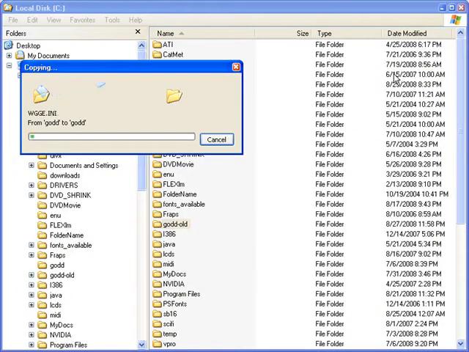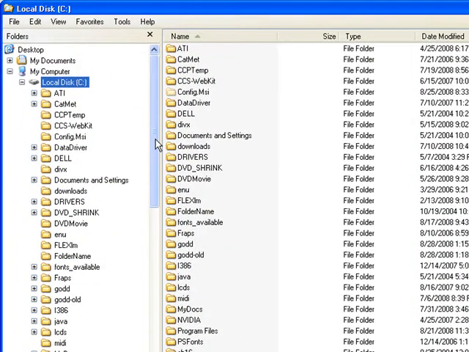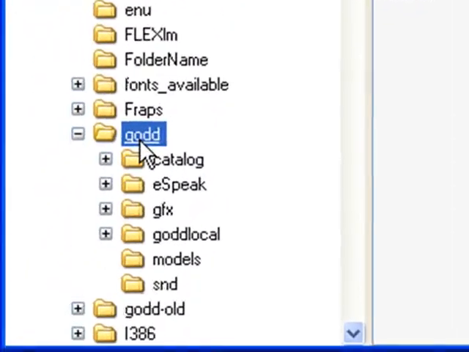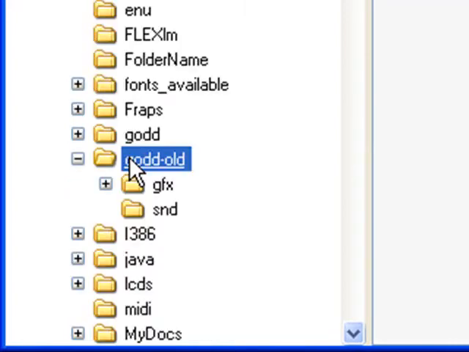When I click Paste, it starts to copy. It's going to take several minutes to copy. It took a few minutes, in my case about 10 minutes, for the GODD environment to be copied from the CD onto my hard drive. You can see down here is the new environment, and right below that is the old environment.